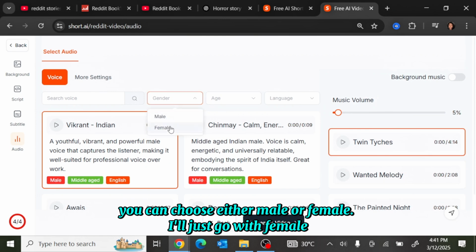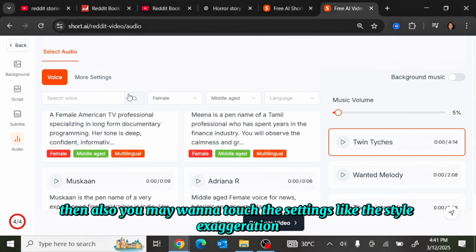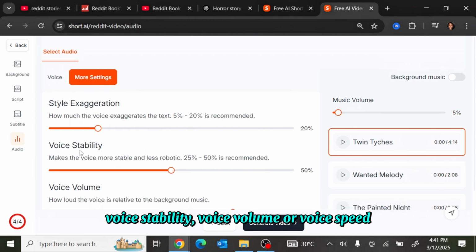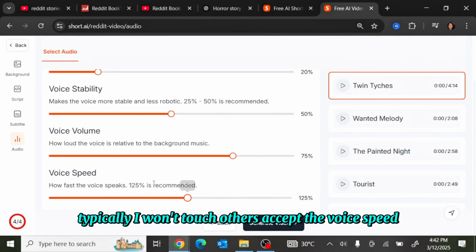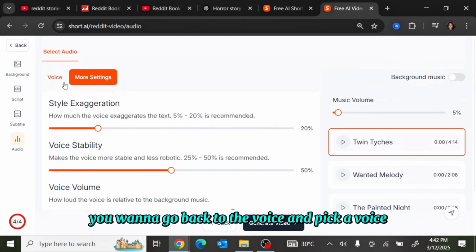Now for the voice, you can choose either male or female. I'll just go with female. You want to choose the age, and I will just go with middle-aged. Then you may also want to touch the settings like the style, exaggeration, voice stability, voice volume, or voice speed. Typically, I won't touch others except the voice speed. I may just want to tune it down a little.